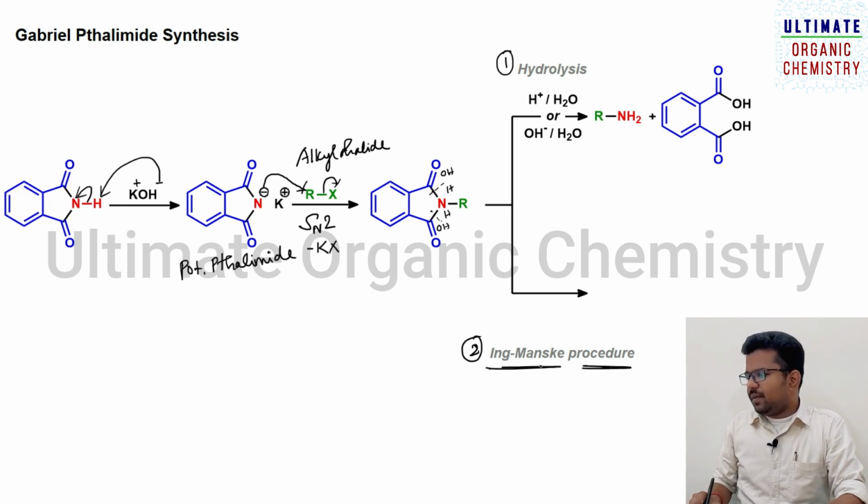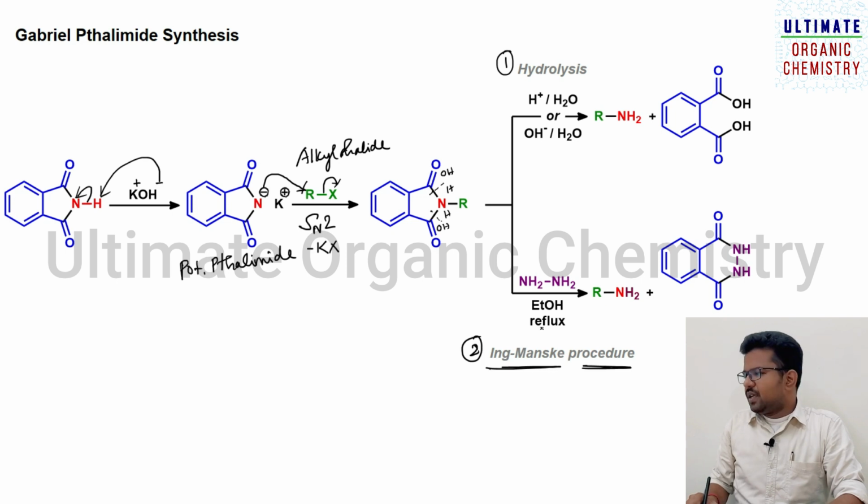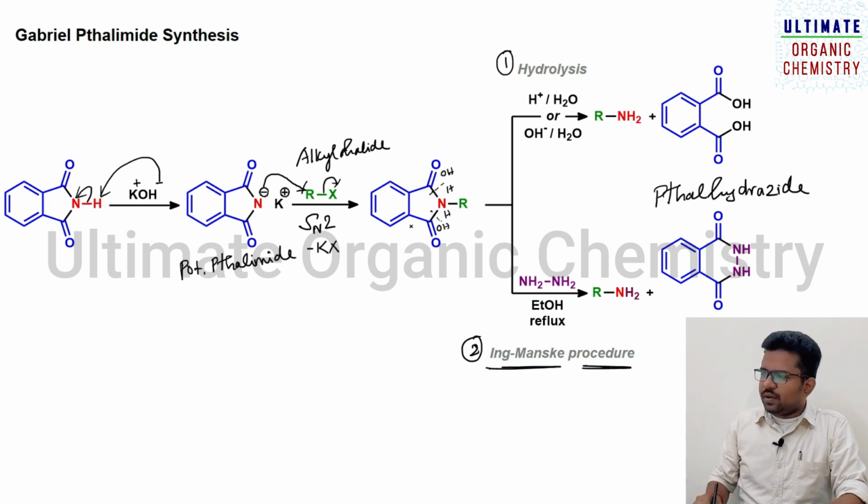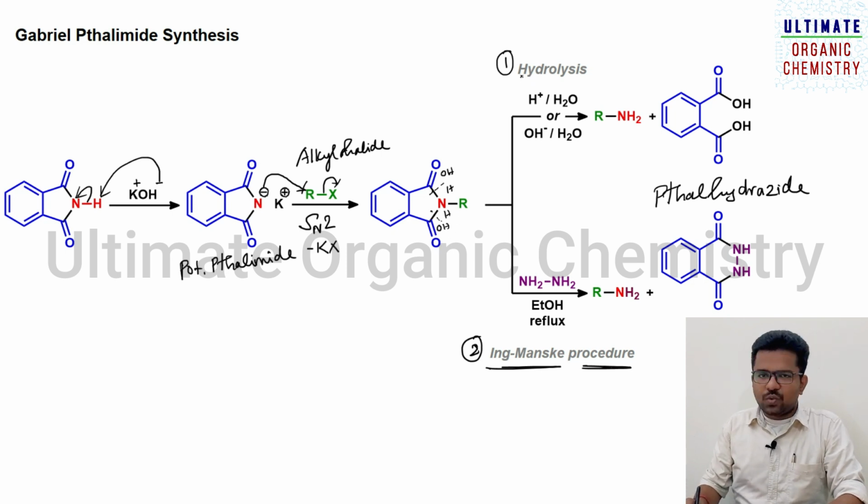Whereas in the case of the Ing-Manske procedure, we need to use hydrazine with ethanol as a solvent at reflux condition. In this case, this part will be added here, and this will form a compound known as phthalhydrazide. Along with that you will get the primary amine also. So the C-N bond breaking can be carried out by two methods: first one is hydrolysis and second one is the Ing-Manske procedure.